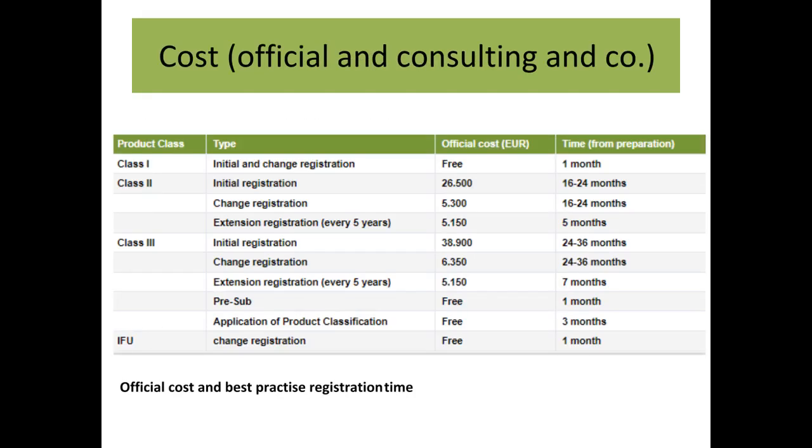For a foreign manufacturer, it is essential to know the official cost and best practice registration time for Chinese commercialization. Here in the table, we show the official cost paid to the authority in euro and the time from preparation. For Class 1, initial and change registration is free and takes 1 month. For Class 2, initial registration is 26,500 euros and takes 16 to 24 months. For Class 3, initial registration is 38,900 euros and takes 24 to 36 months. Remember, you also have to consider the budget for internal, external resources or any follow-up testing.